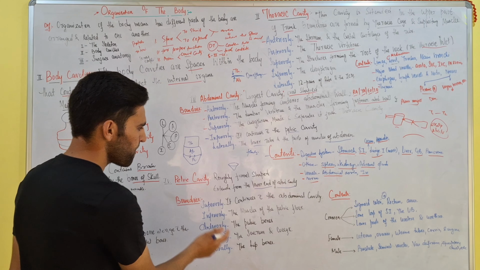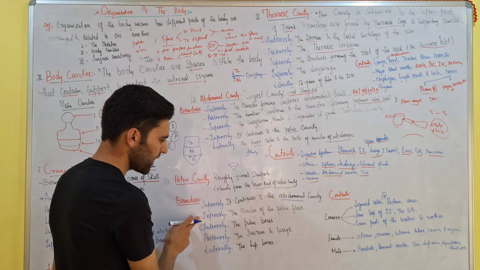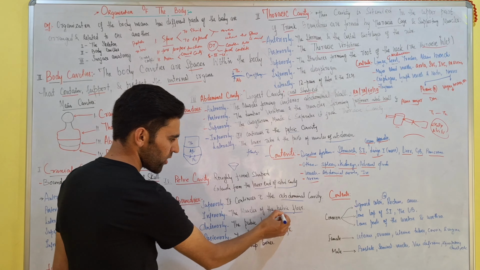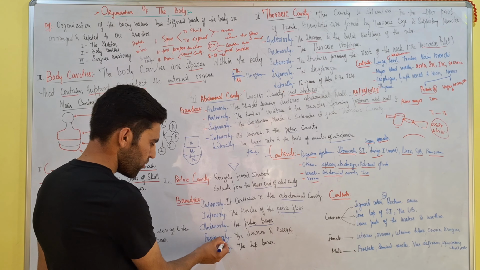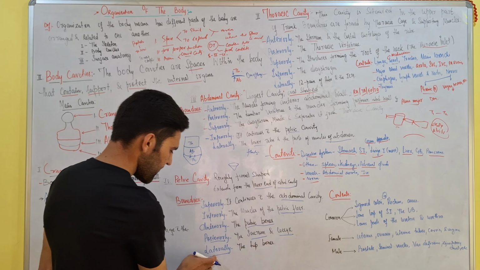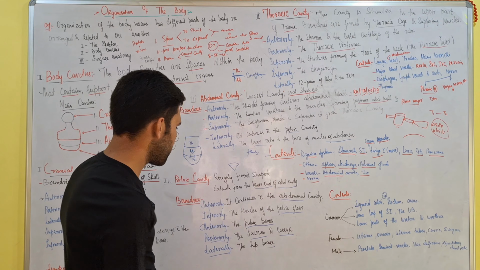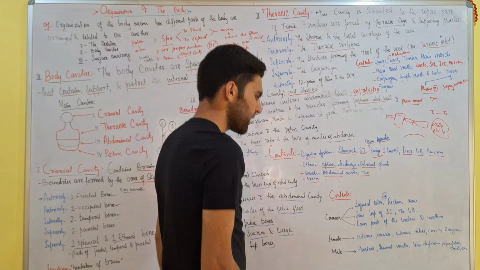So what are the boundaries? Superiorly continues with the abdominal cavity. Inferiorly, the muscles of the pelvic floor. Anteriorly, the pubic bones. Posteriorly, it is formed by the sacrum and coccyx. Laterally, the hip bones. So these are the boundaries of the pelvic cavity. Now, what are the contents of the pelvic cavity?